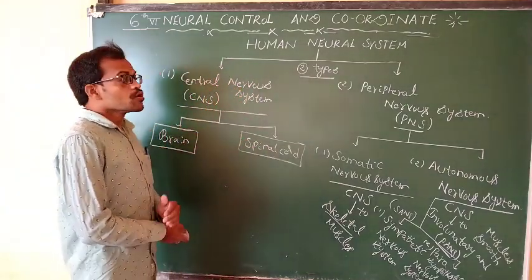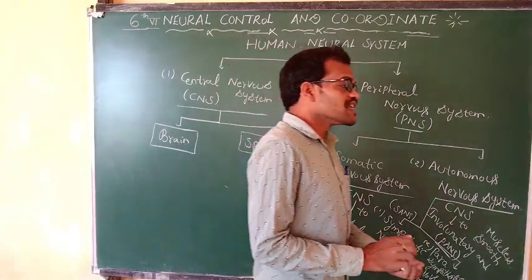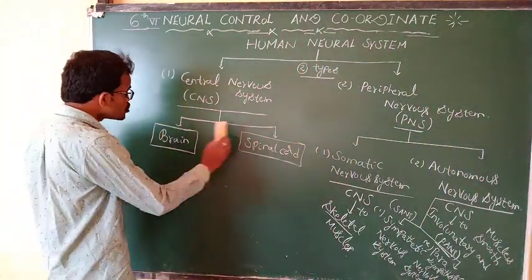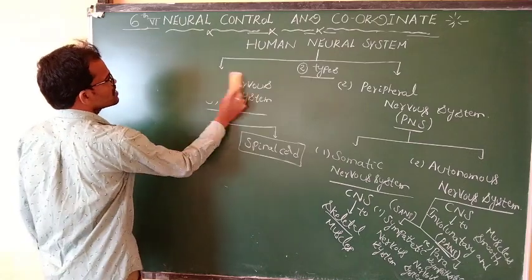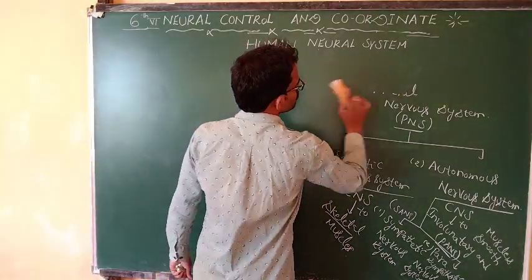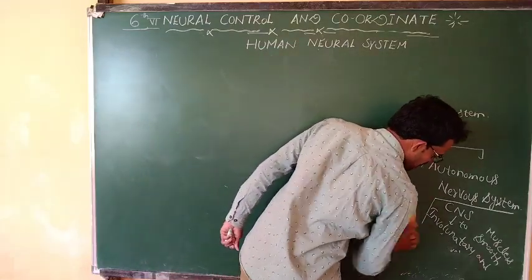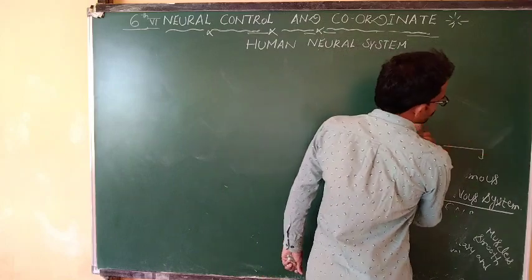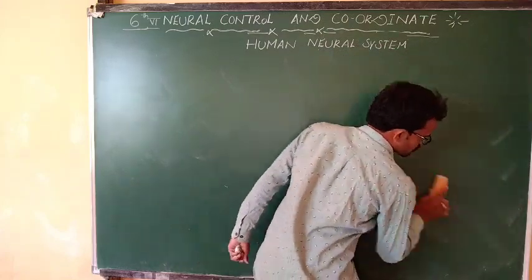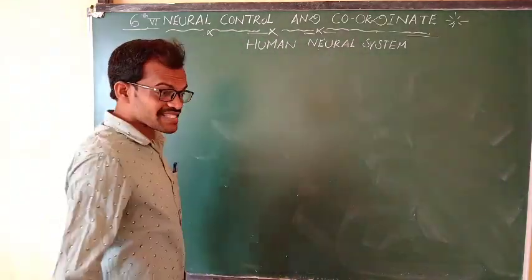Okay, in this chapter we are going to discuss the first topic: cells of the nervous system, cells of the nervous tissue, cells of the human neural system.